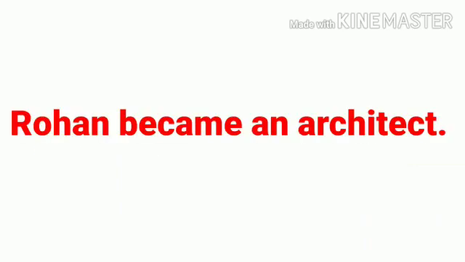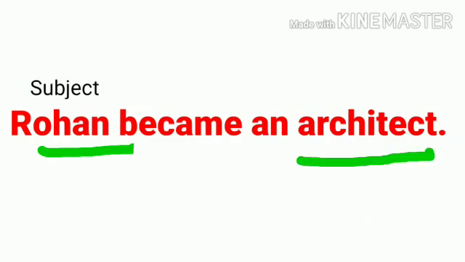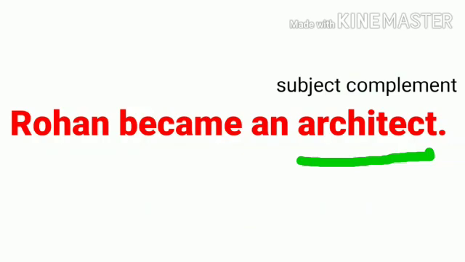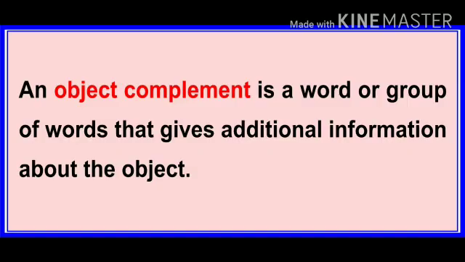Let us understand with one more example. Rohan became an architect. Now what is Rohan? Rohan is the subject. The word architect is additional information about the word Rohan. So architect is a subject complement. Now let us understand what is an object complement. An object complement is a word or group of words that gives additional information about the object.